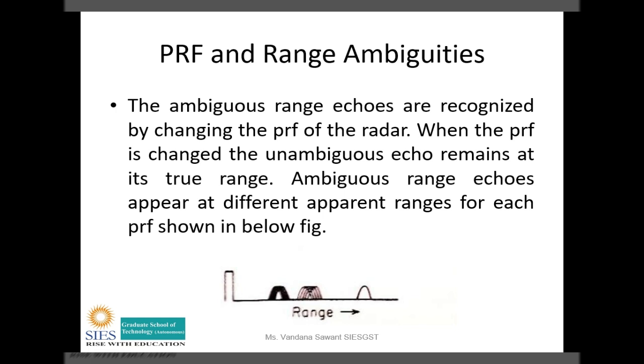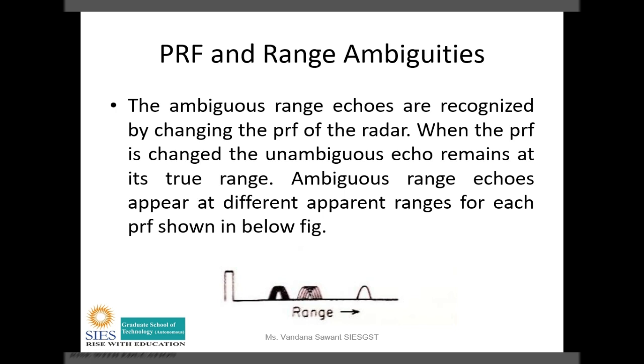But the ambiguous echoes, that is echo B and C, will appear at different apparent ranges for each PRF, and you can see there are multiple curves at positions B and C. So wherever there are multiple curves, we can say that this range is not true, this is an ambiguous target, and wherever there is a single curve, you can say this range is correct for that particular target.